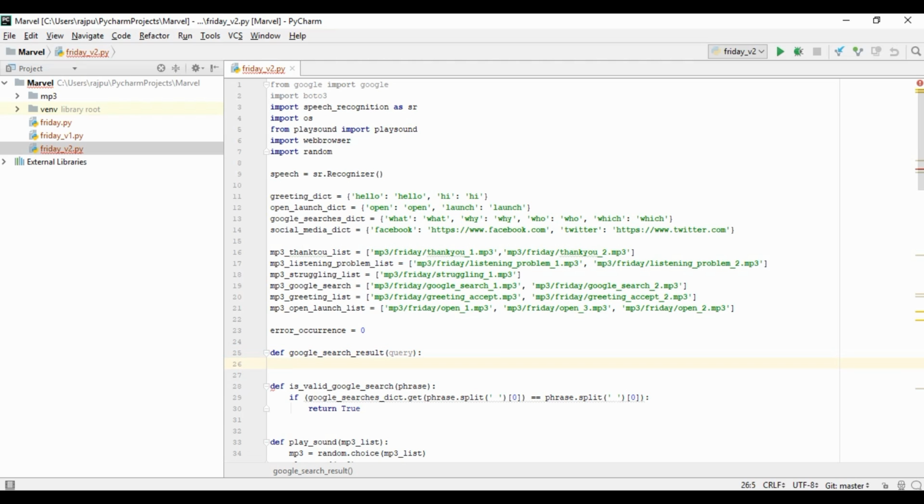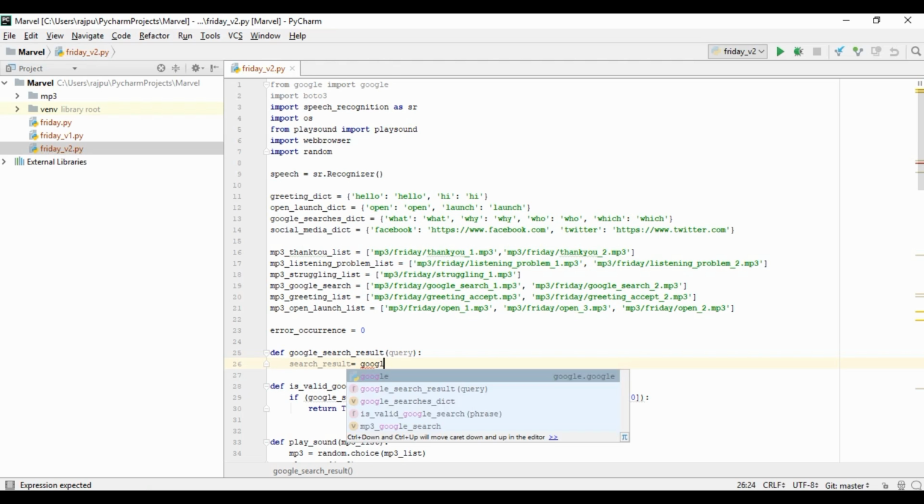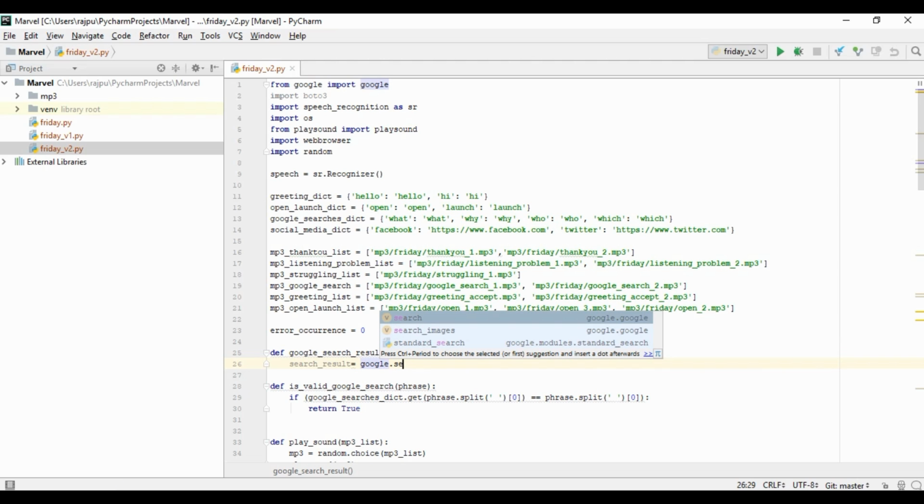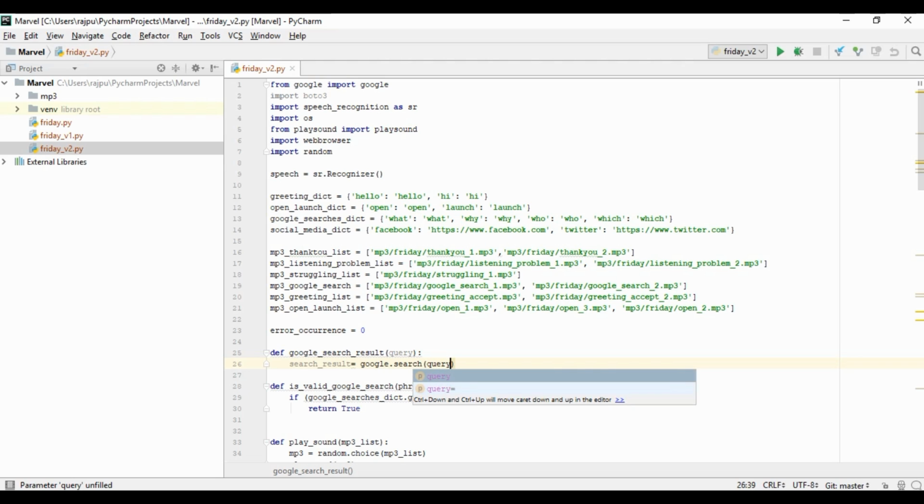Now we will create a variable, search_result, and Google has a method search, and we will pass the query.